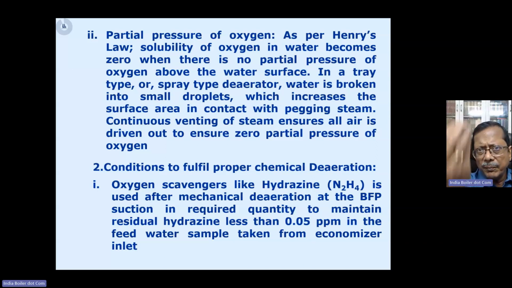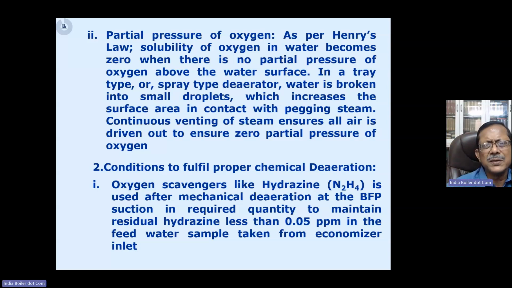So what we do, we maintain the residual hydrazine after the reaction, whatever is remaining. And there is a limit, so mention that it is usually maintained at less than 0.05 ppm, right? So the hydrazine is dosed at the deaerator outlet before the BFP, and a residual hydrazine is maintained at the economizer outlet in the feed water sample. Actually, this should be sufficient so far as this question is concerned.